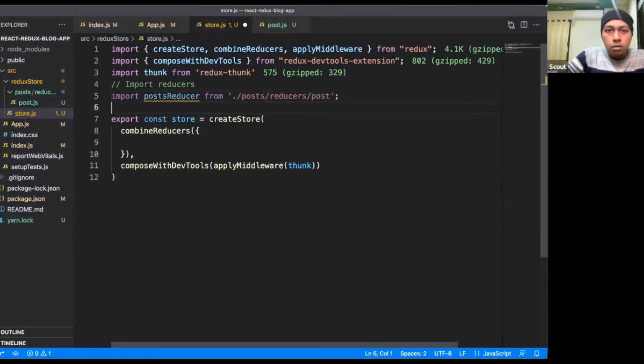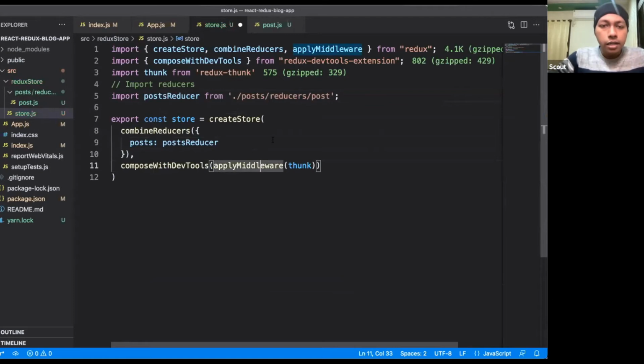So what is a reducer? I will explain in a bit. Just stay with me, just watch the code of what I am doing here. So the initial state definition is ready. After that, we have to define this post. Now let me explain what is a reducer.